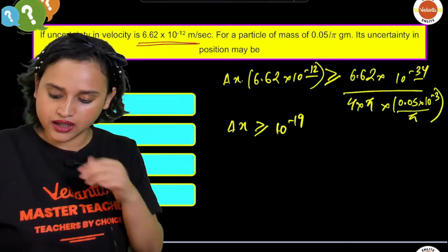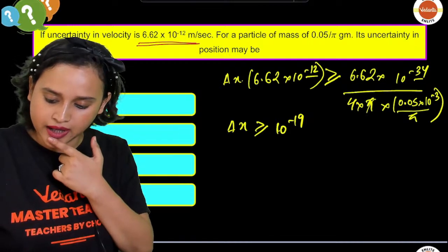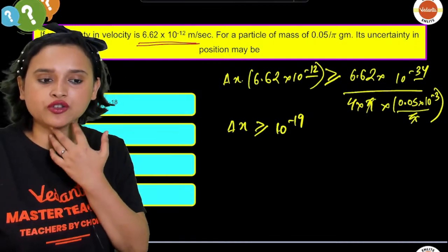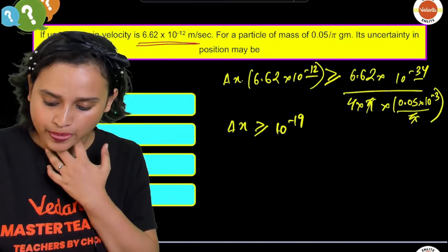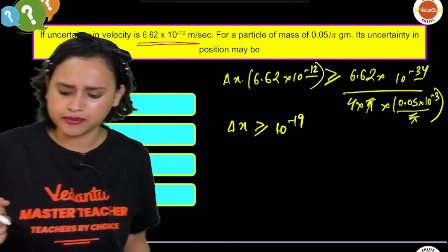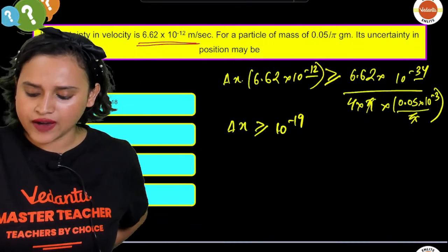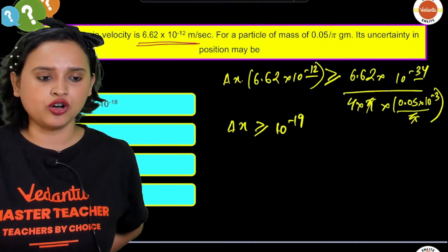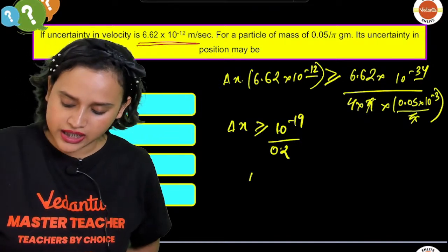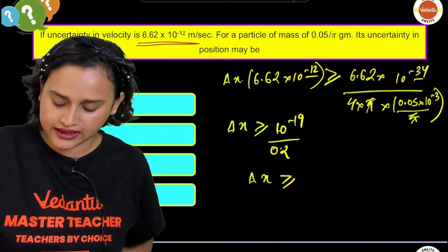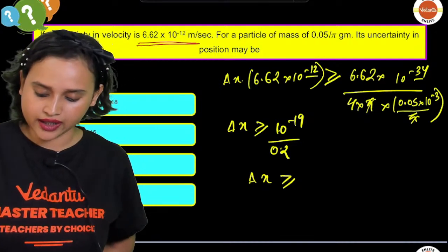And here you have 4 into pi into 0.05. So pi and pi will get cancelled. So 4 into 0.05, how much will it be, guys? 4 into 0.05 will be 0.2, isn't it? So that means delta x is greater than or equal to 1 divided by 0.2.